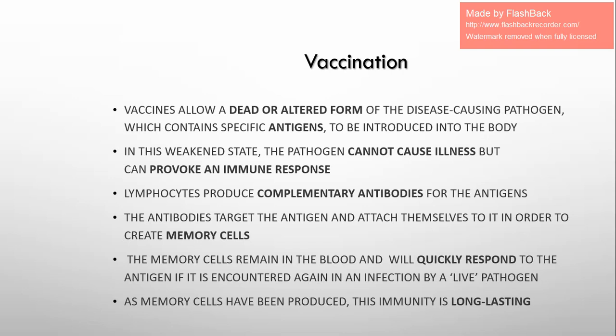Once this person gets the pathogen itself that he was vaccinated against, but this time the pathogen is active, once it gets inside the body, the memory cells are now available. So lymphocytes don't take that much time to multiply or to recognize this pathogen, because they already recognized it before. They already have memory cells in the blood with the antibodies against this antigen.